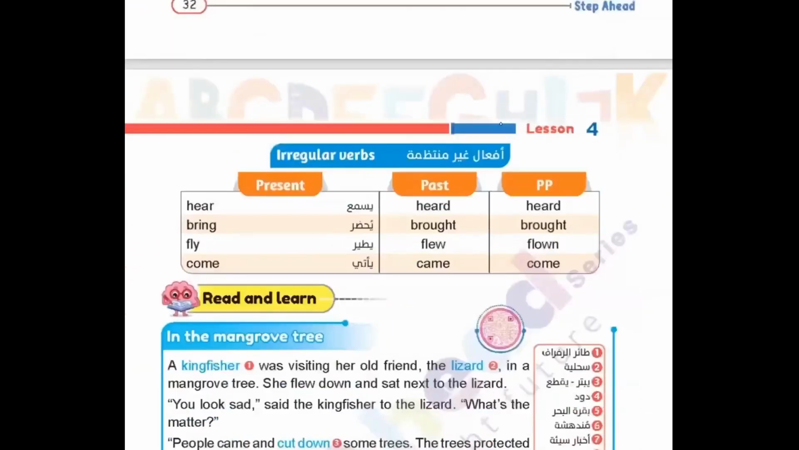And irregular verbs: hear, heard, heard. Bring, brought, brought. Fly, flew, flown. Come, came, come. Those are the irregular verbs.